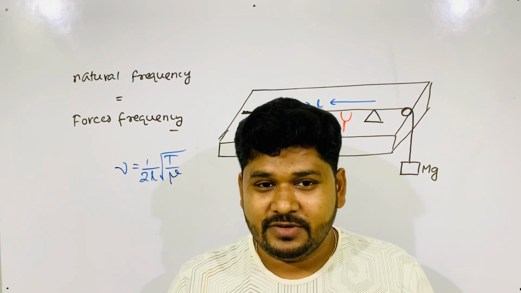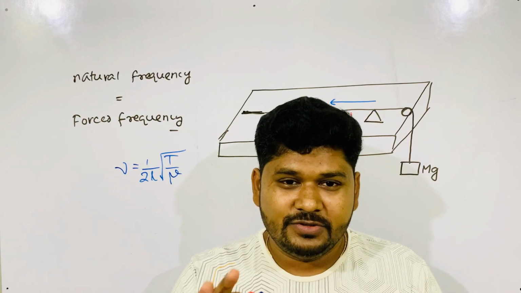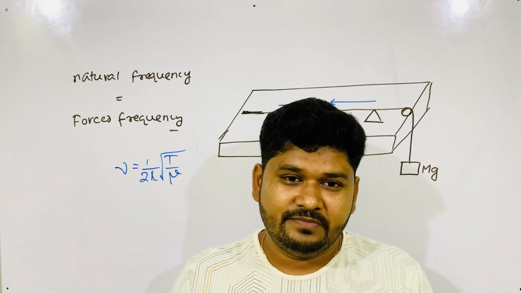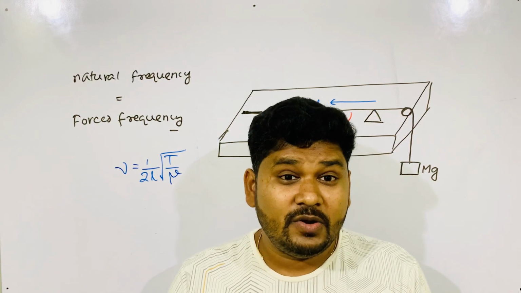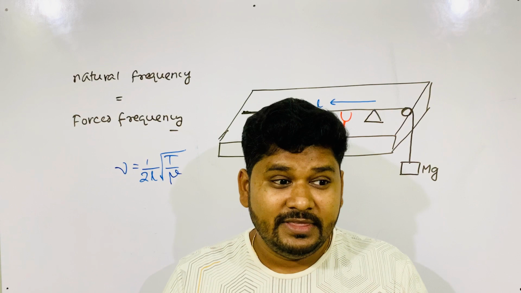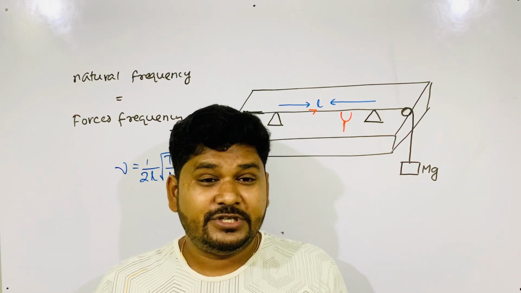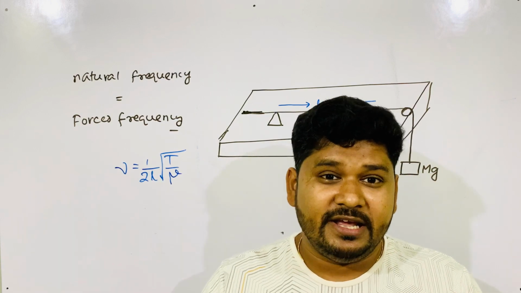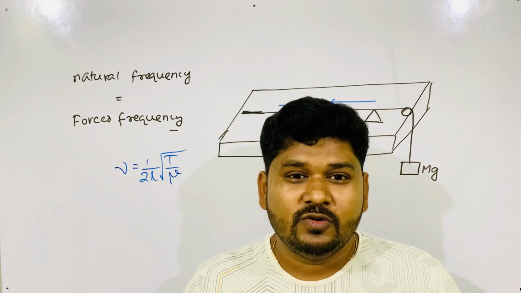The question may come to your mind: when they walk on the bridge, they also stamp on the bridge, don't they? When they walk they also do. But when they march, they do it at a particular interval of time. The force becomes periodic. But if they walk, there is no particular interval of time, it becomes irregular.